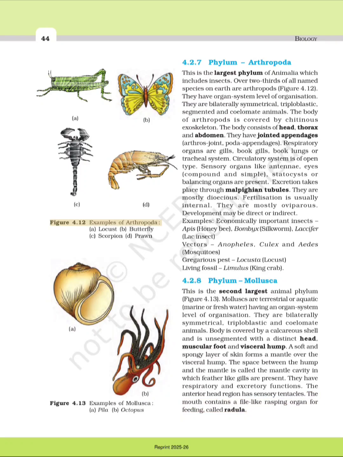Figure 4.12 Examples of Arthropoda. A. Locust. B. Butterfly. C. Scorpion. D. Prawn. Figure 4.13 Examples of Mollusca. A. Pila. B. Octopus.